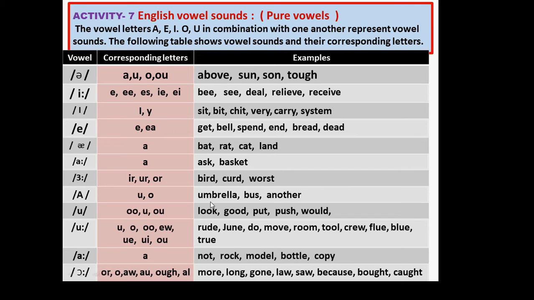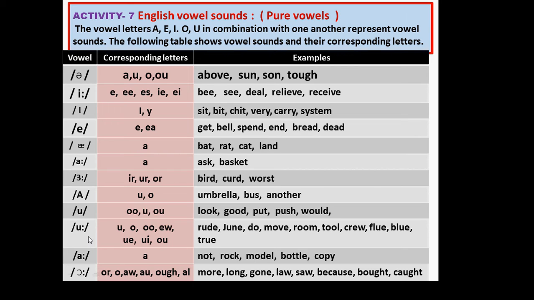Just umbrella, bus, another. U, that is also short. Corresponding letters are double O, U, O, U. Say then, pronounce these words: look, good, put, push, would. See, L is not pronounced.